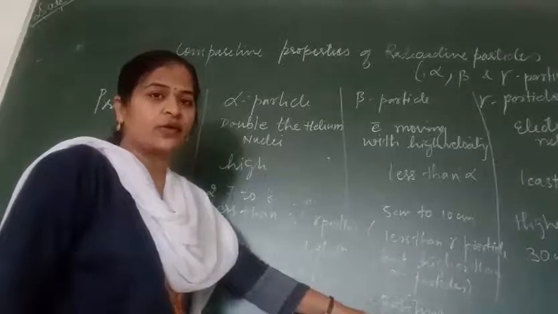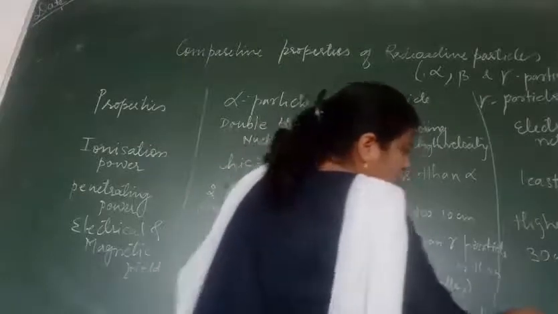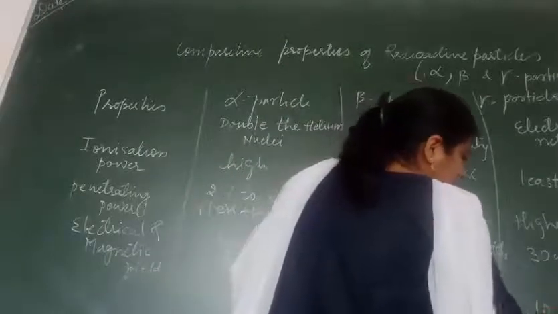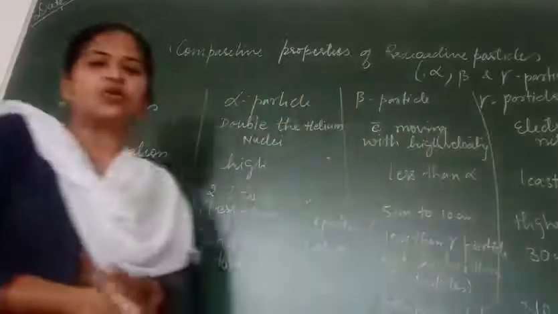And the gamma ray will show no deflection towards any of the plates. That means it will pass straight through.